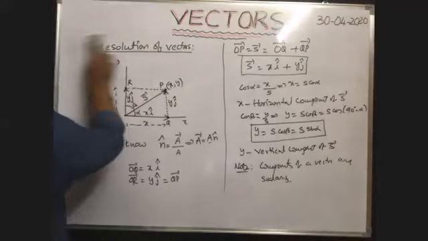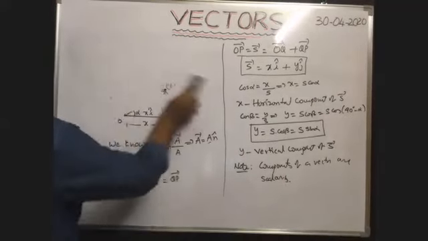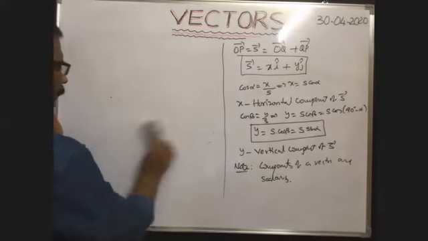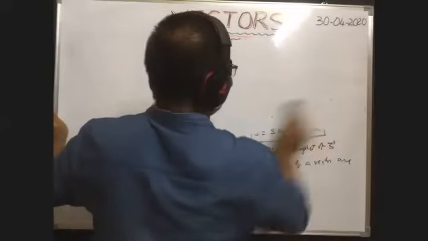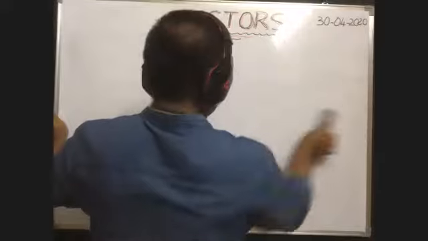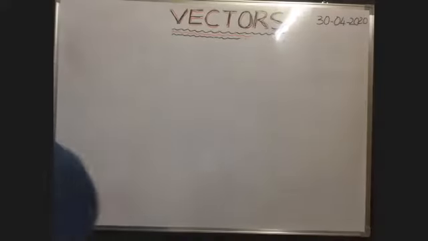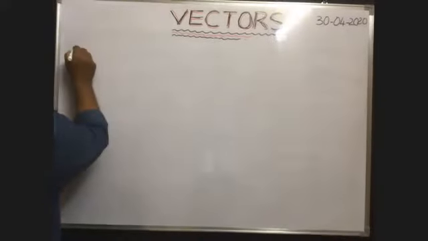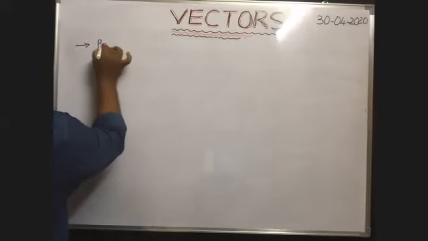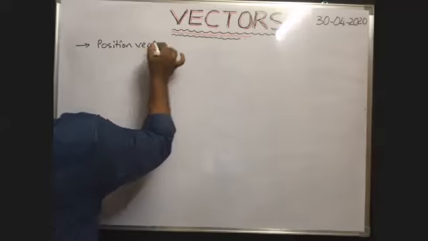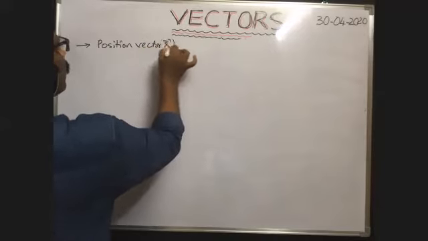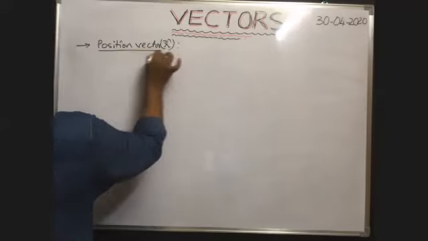Next, position vector. Position vector r bar, it is represented with r bar.